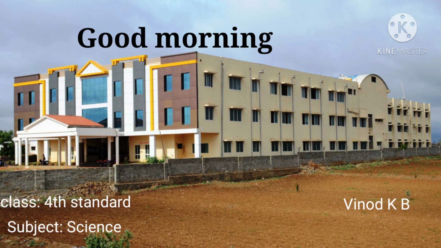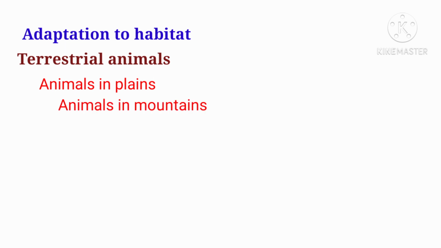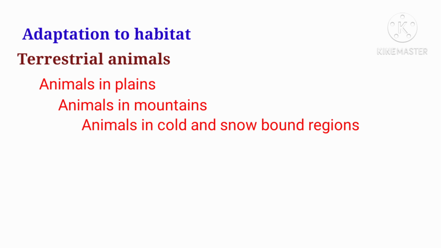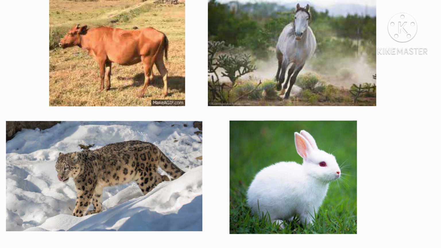Okay. In the last class, we studied some concepts related to adaptation in animals. Those are adaptation to habitat, terrestrial animals. In terrestrial animals, we studied animals in plains, animals in mountains, animals in cold and snowbound regions, and also animals in deserts. These types of animals come under the terrestrial animal category. Terrestrial animals live on land. That's why we take them as terrestrial.